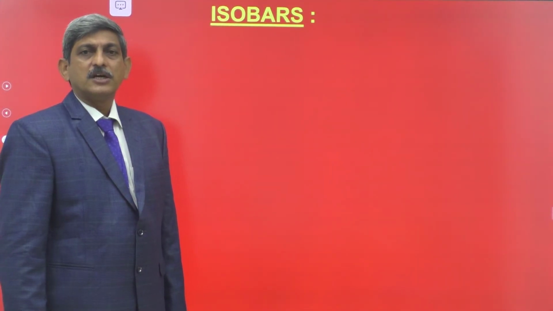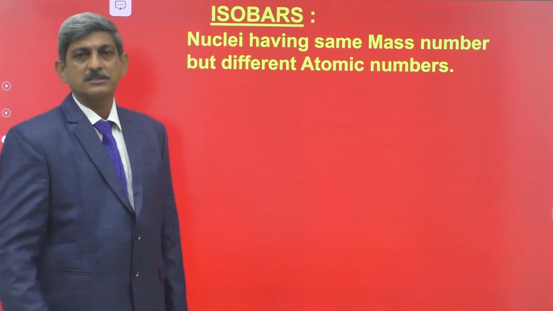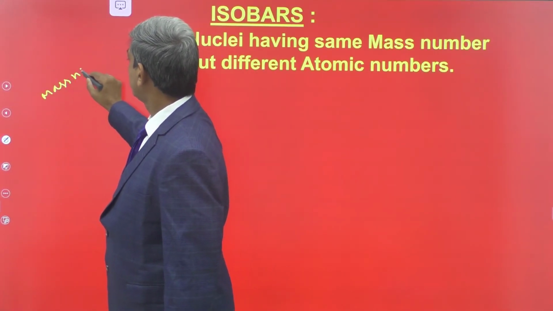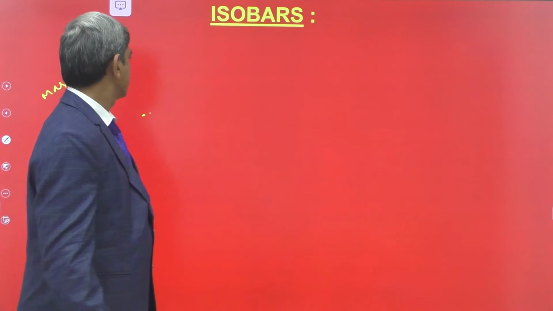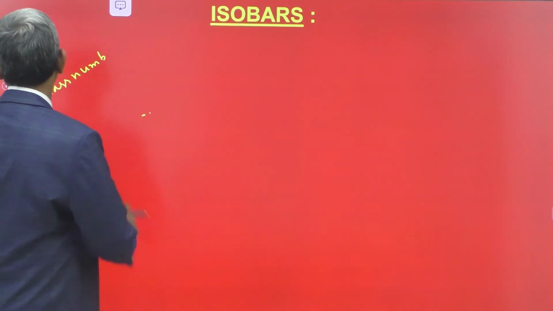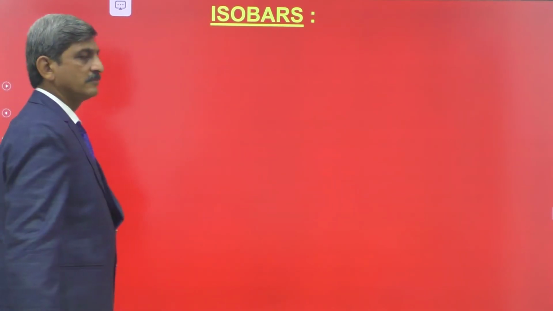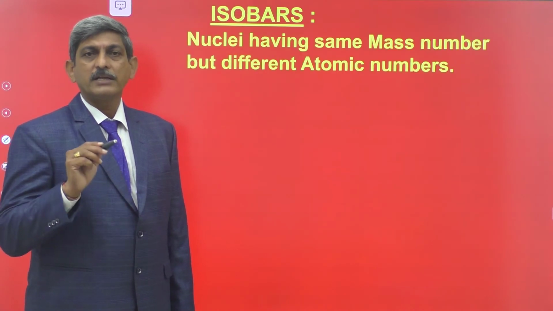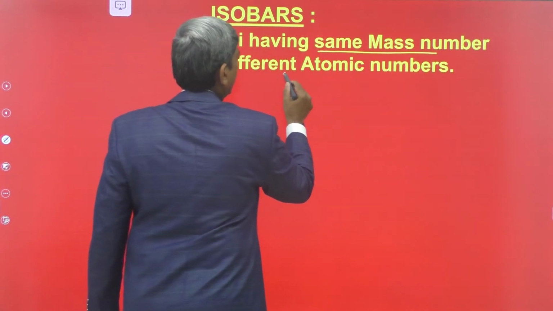Isobars are the nuclei having the same mass number but different atomic numbers.